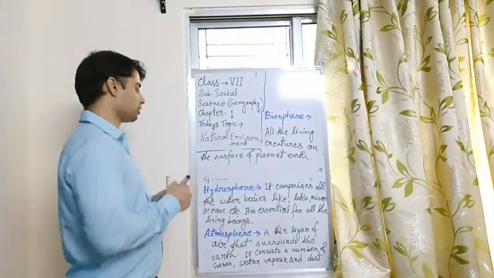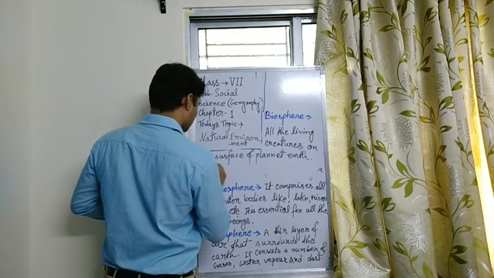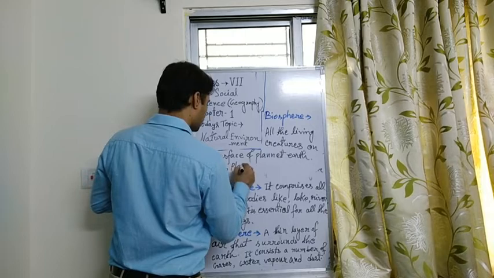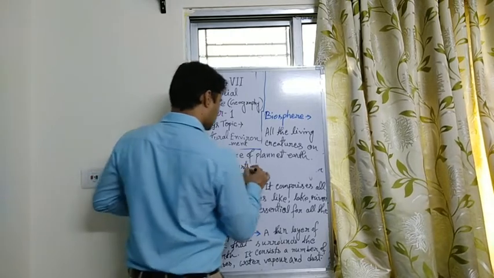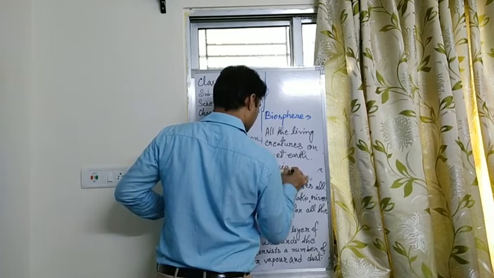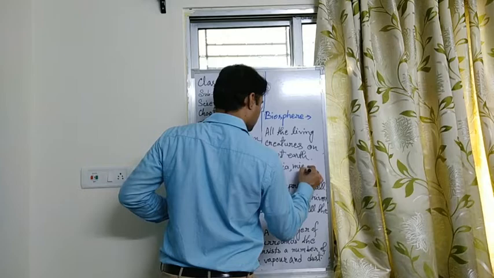It consists of animals, plants, bacteria, and all the other microbes.